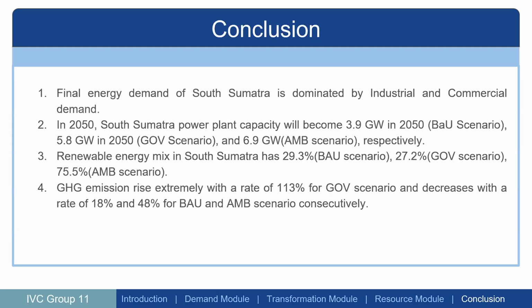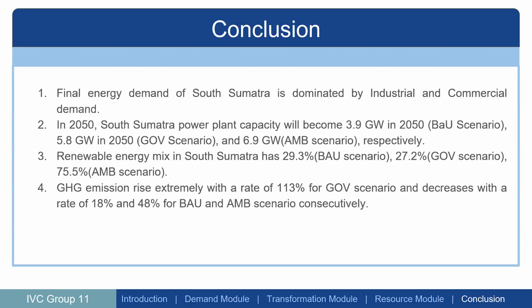And the second one is that South Sumatra power plant capacity will become 3.9 gigawatts in 2050 from the usual scenario, 5.8 gigawatts from the government scenario, and 6.9 gigawatts for the ambitious scenario.